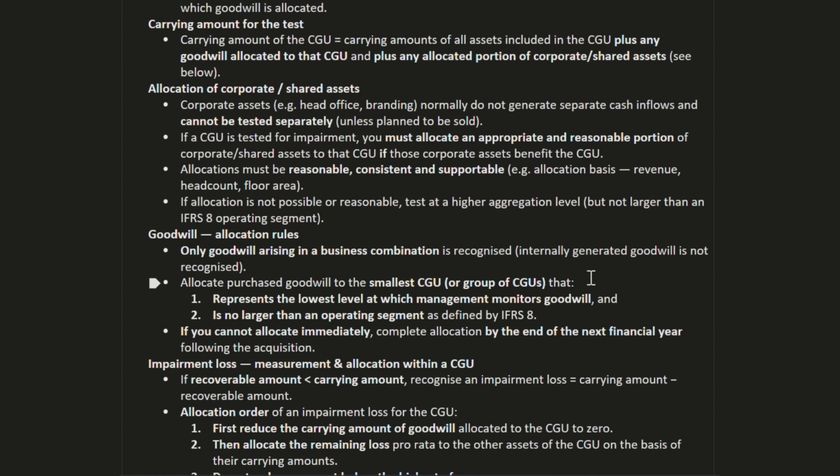So the lowest level will be taken for the goodwill. If you cannot allocate immediately, complete allocation by the end of the next financial year. So if we cannot allocate immediately, then we have one more year, so no need to worry about that. It is not much important.